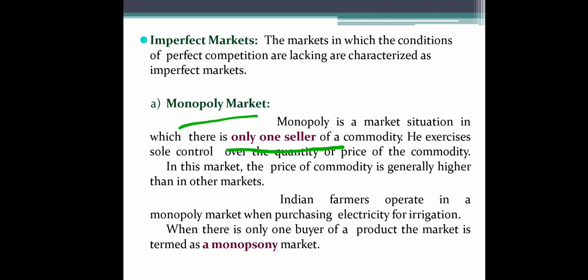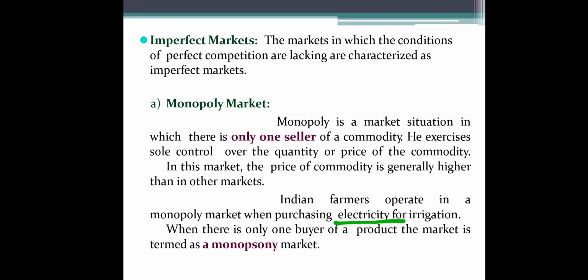Indian farmers operate in a monopoly market when purchasing electricity for irrigation. So what is the example of monopoly market? For Indian farmers, the electricity market is a monopoly for irrigation. Farmers can get the electricity only from MSCB. These are the only players in the electricity market. So electricity for irrigation is the example of monopoly market for the farmer.